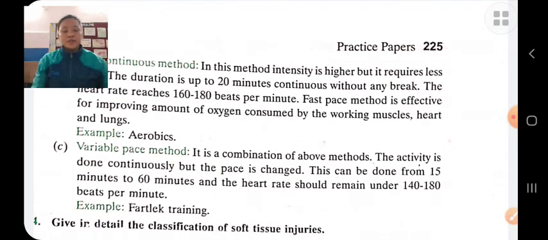Next is variable pace methods. Variable continuous training methods are a combination of fast continuous training methods and slow continuous training methods. In this method, the speed keeps on changing. That is, sometimes our speed is slow, sometimes our speed is fast. This is done for about 15 to 16 minutes, and our heart rate is 140 to 180 per minute. Example, fartlek training.